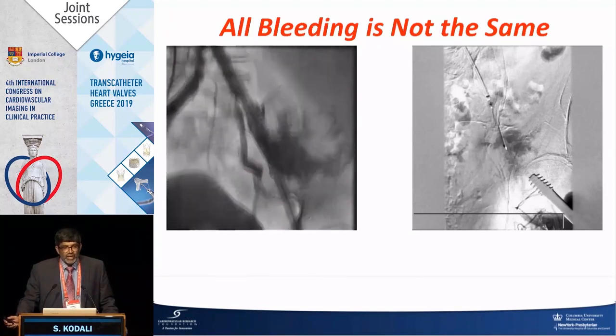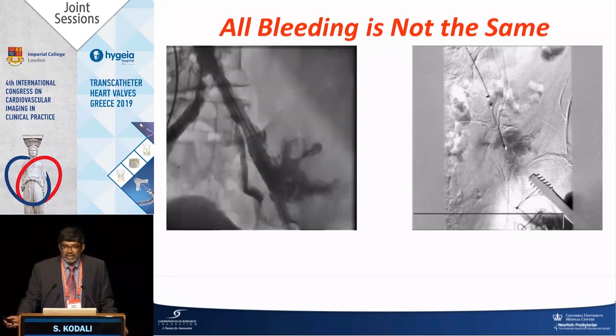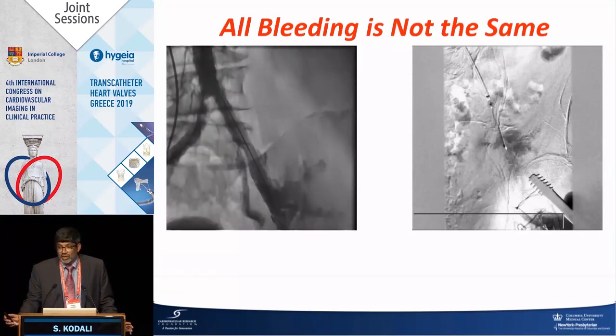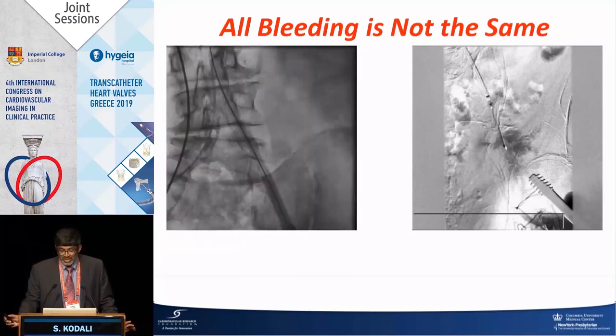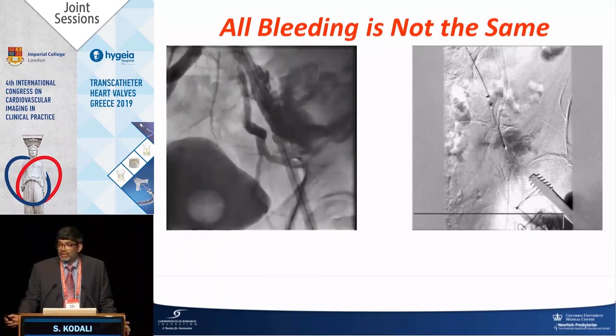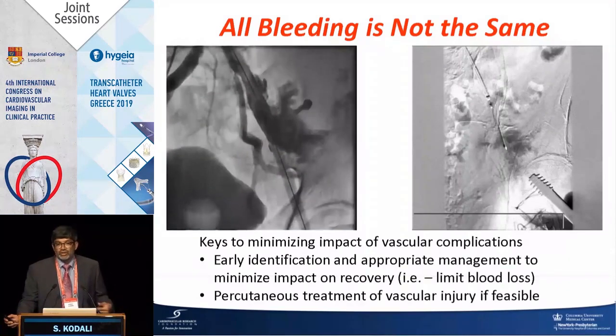Now, the one on the left, we had to do an aortic iliac bypass. Patient was in the hospital about 4 weeks. This was a long time ago, and the patient survived. Never got the TAVR and never wanted to come back for the TAVR, even when we started doing transapical, which we didn't blame them. But the one on the right, we managed percutaneously with a stent. But if you don't do angiography and recognize that early, that patient can also have a bad event.